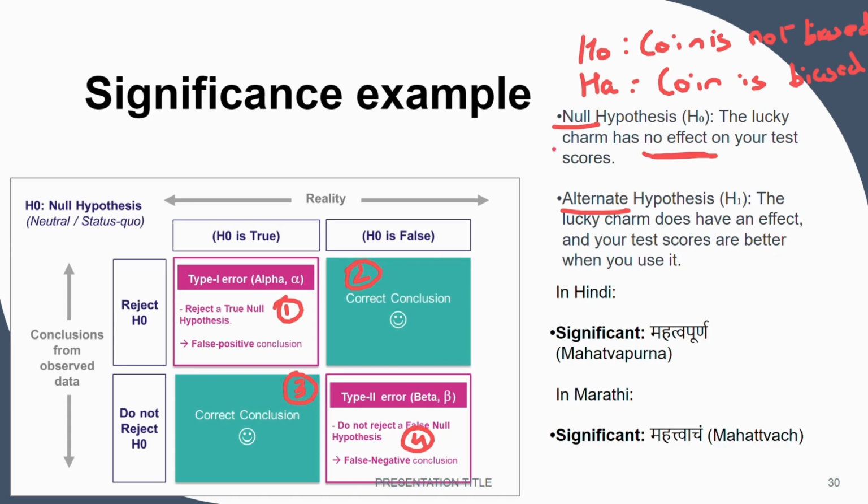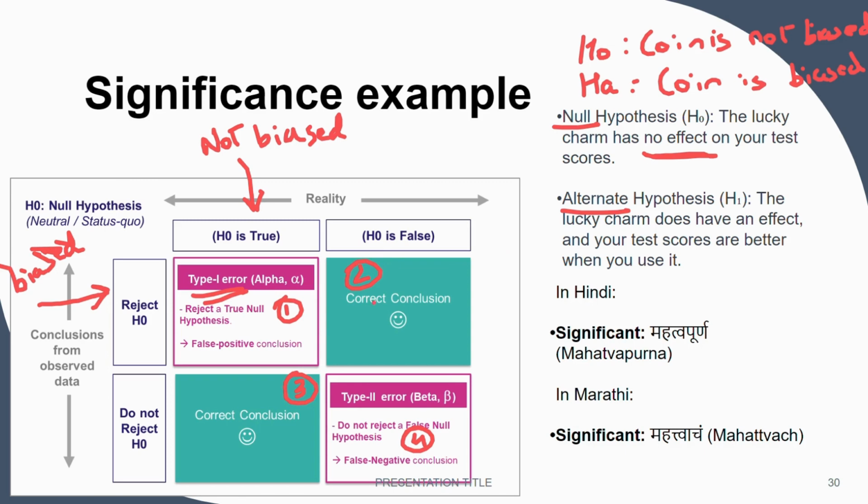So the research question we have investigated, and we have said that the null hypothesis is true. It means the coin is not biased. However, our research findings have concluded that our null hypothesis is wrong. We are rejecting it. This is the reality which says not biased, but our research has proved that it is biased. That means there is an error, and that is called the type 1 error.